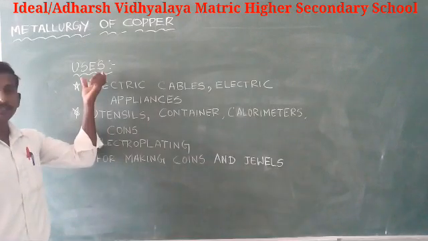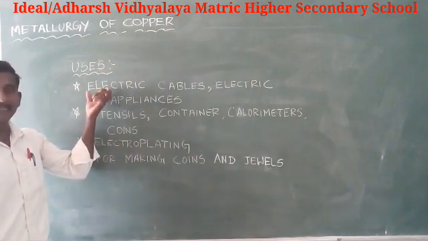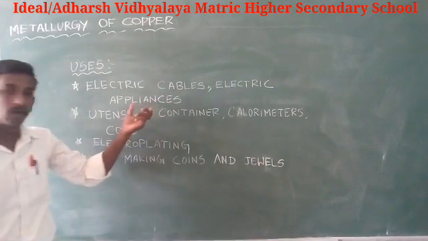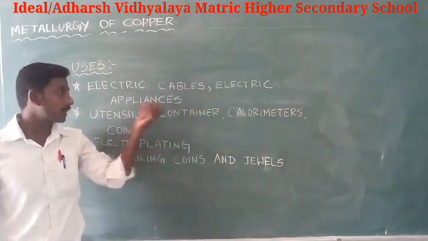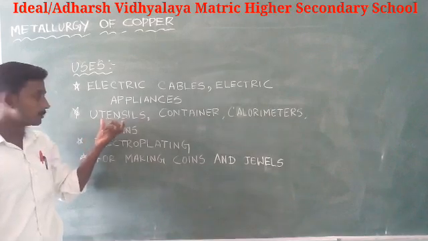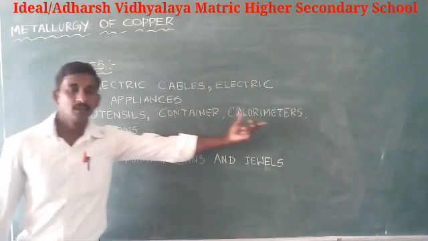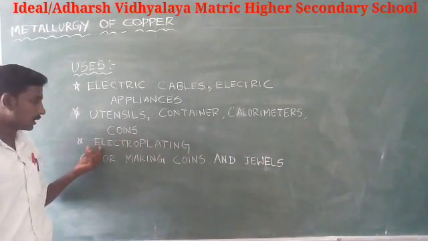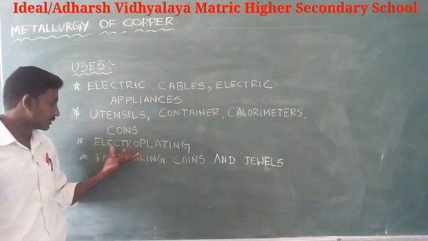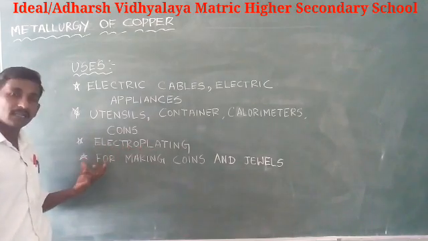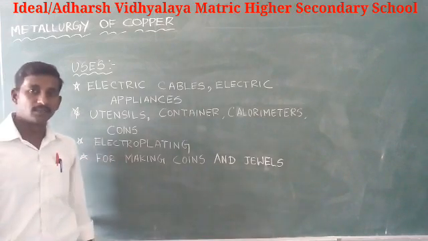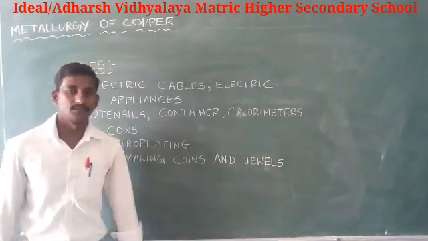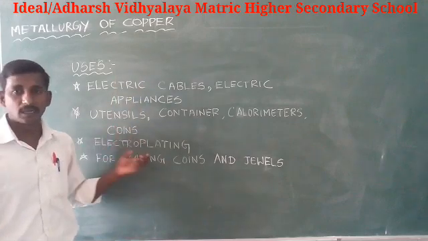Uses of copper. First, it is extensively used for manufacturing electric cables and electric appliances. And it is used for making utensils, containers, calorimeters and coins. It is also used for electroplating, and it is alloyed with gold and silver for making coins and jewels. These are the uses of copper.